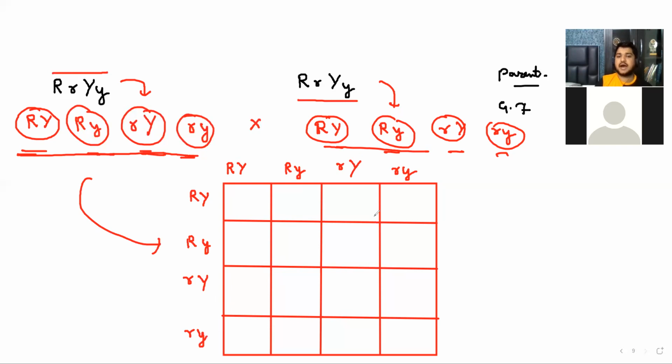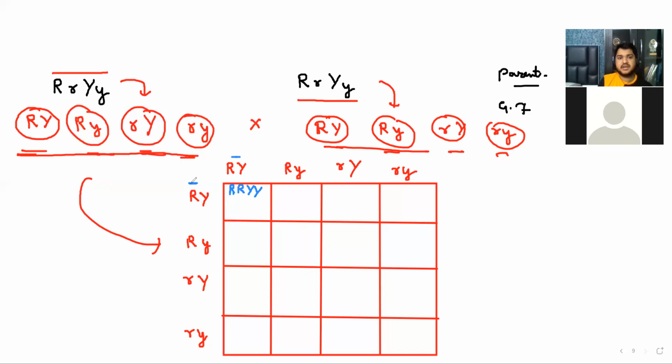So now we are going to combine all of these. Always R you have to write with R, Y with Y, because now they are going to become parents. These are the gametes, and gametes are going to fuse. This is the male gamete, this is the female gamete. So can we say RR, capital Y, capital Y? Yes, that's right, that's the parent.